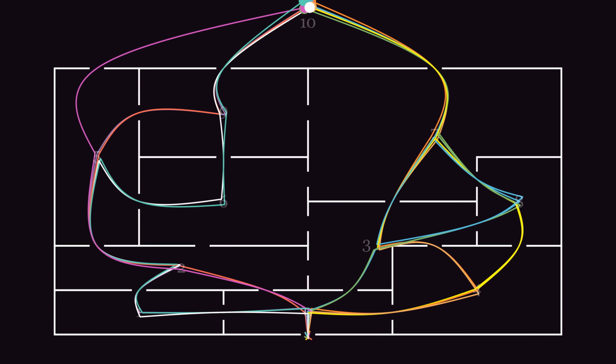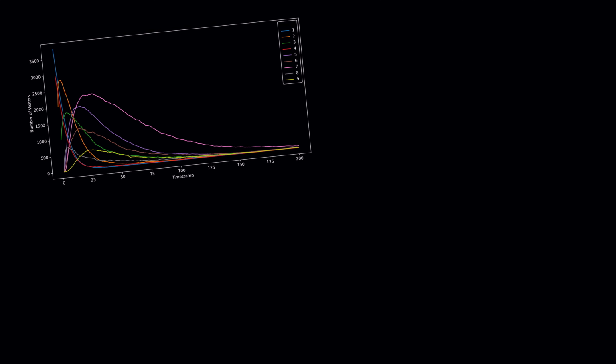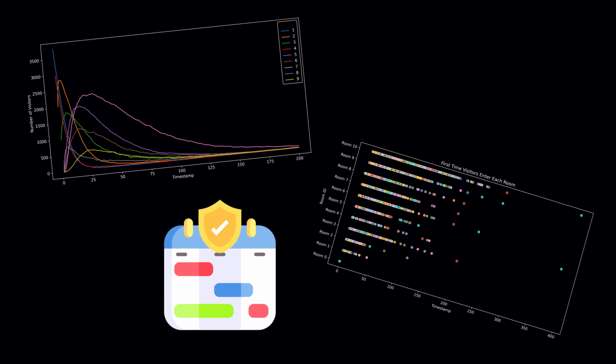And by simulating visits, we can do a lot of useful things, such as visualizing evolution of room presence proportions over time, efficiently schedule staff, or estimating the average duration before a visitor reaches a specific room, such as the